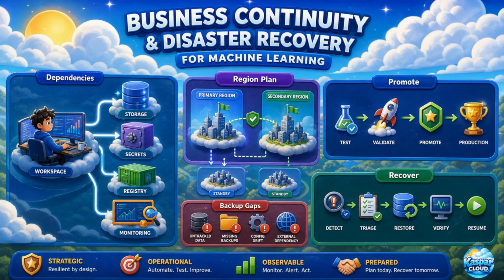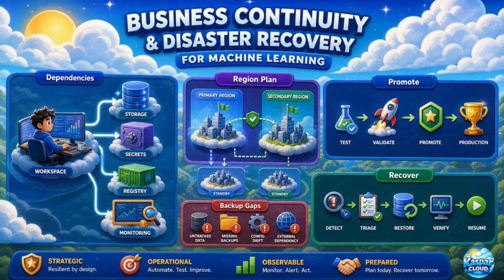Business continuity and disaster recovery require careful planning because Azure Machine Learning depends on several supporting Azure resources. A workspace uses associated services such as Azure Storage, Azure Key Vault, Azure Container Registry, and Application Insights. Some resources are managed by Microsoft, while others are created in the customer subscription and require customer planning.